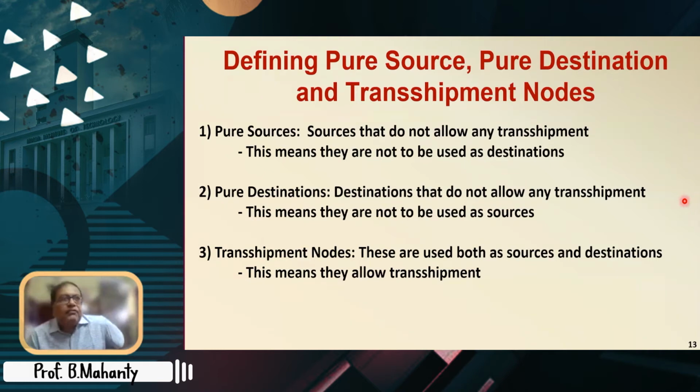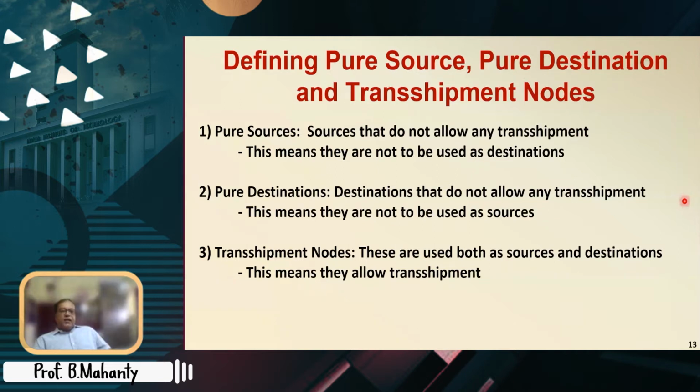However, suppose there are 3 destinations, 2 destinations can send material to one destination. That is fine. But the other 2 destinations that are sending material to the 3rd destination are not pure destinations because they are also used as sources.